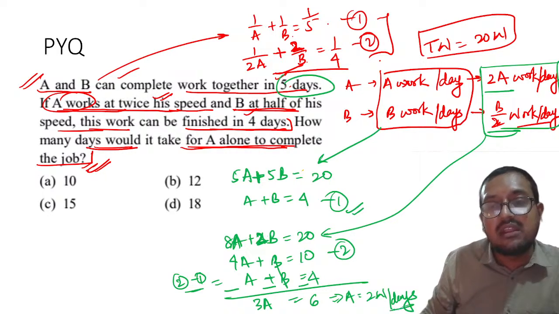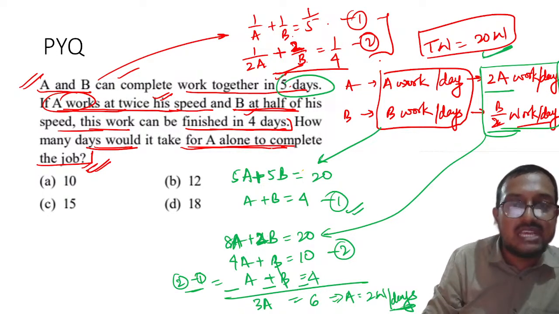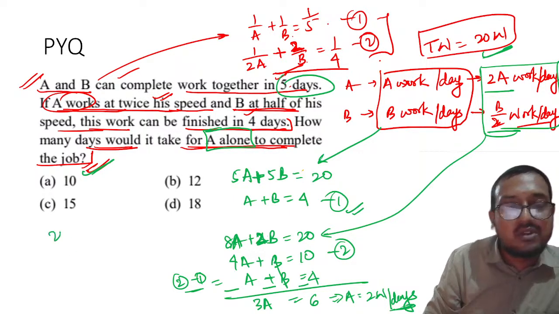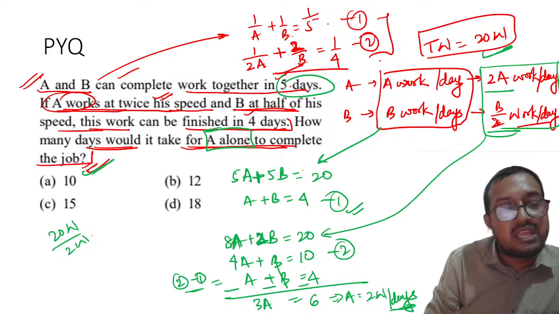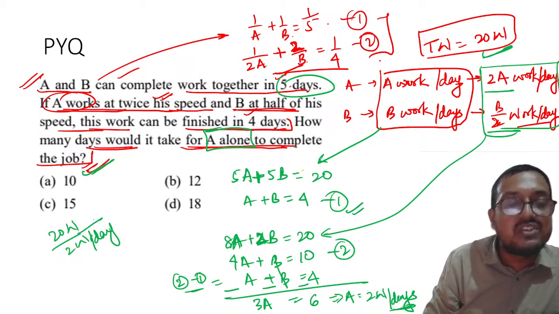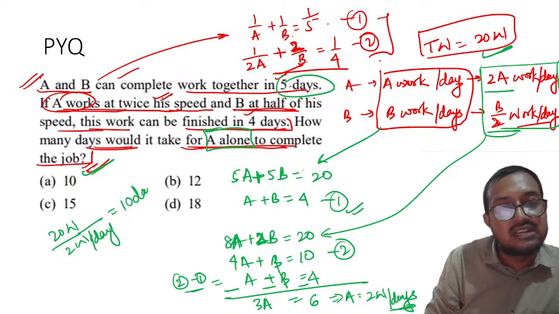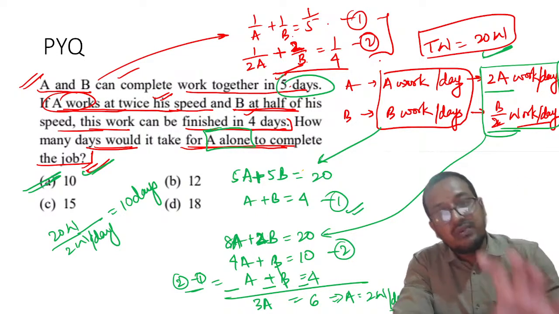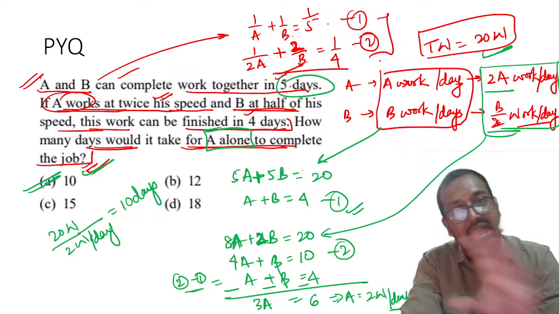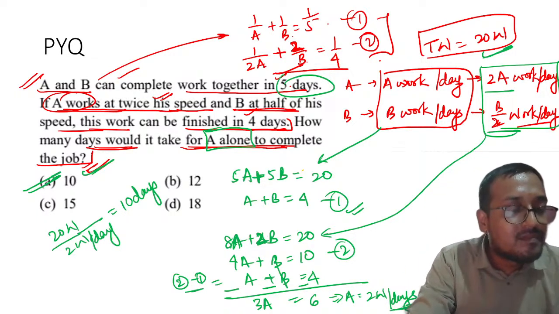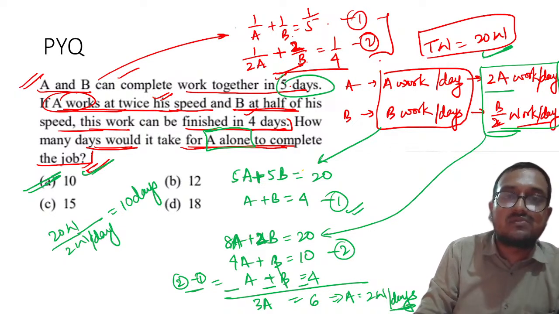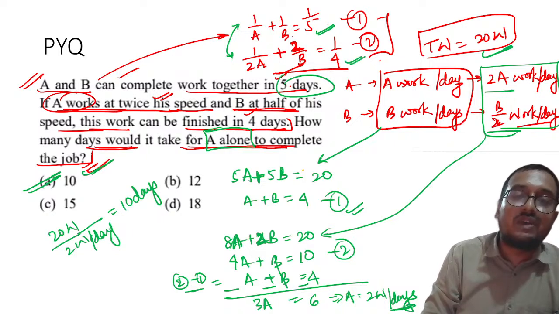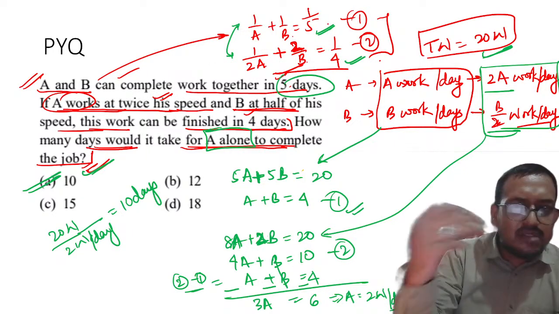And how many total work was there? Total work was 20. So we have to tell the number of days A alone will take. Please remember 20 work divided by 2 work per day, that is the efficiency of A, is equal to 10 days. The correct answer will be A. Understood this? So both ways are there, you can solve using any one of the methods. If you had solved this directly, you would have got the value of 1 by A, and this would have been solved very quickly. So you can use either method.